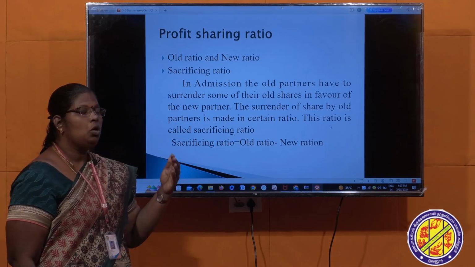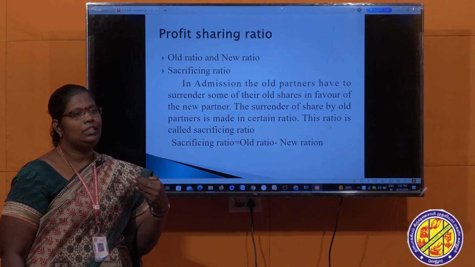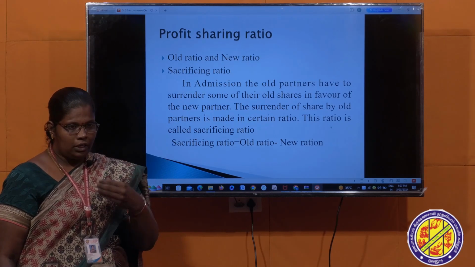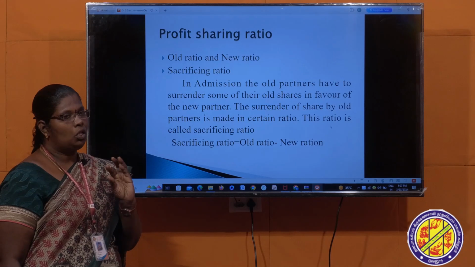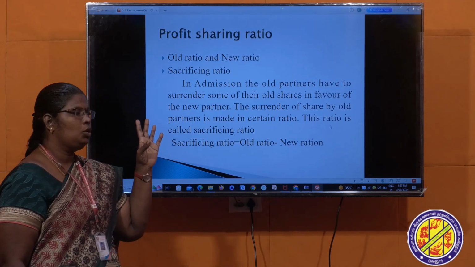What is new ratio? When a new partner is admitted into the partnership firm, they have to bring some amount to the firm. Based on this, they have to make it a new ratio.